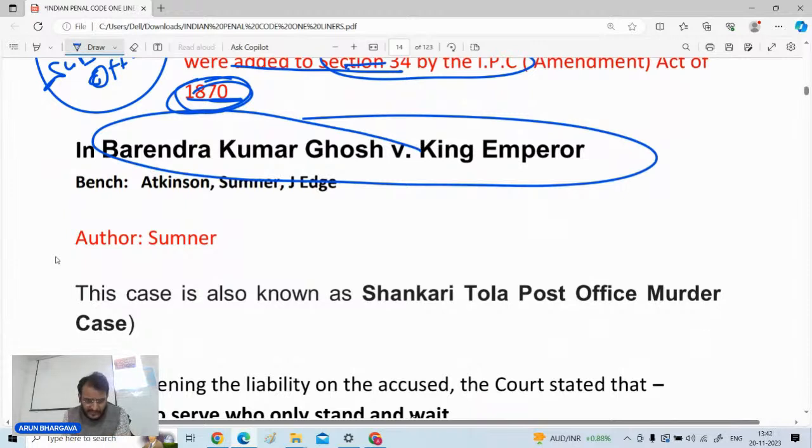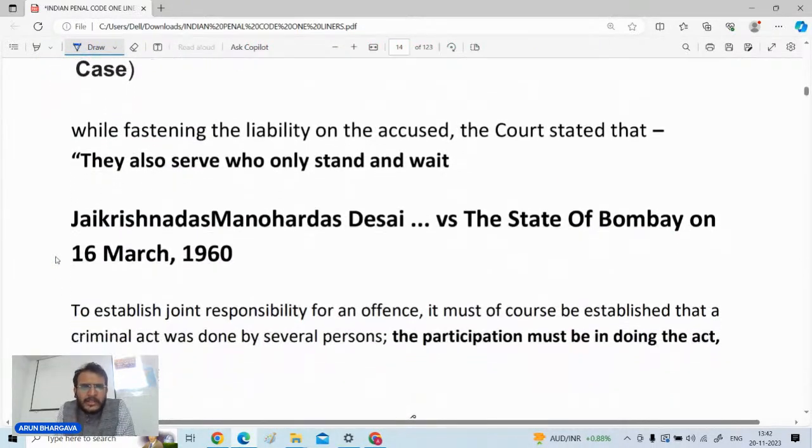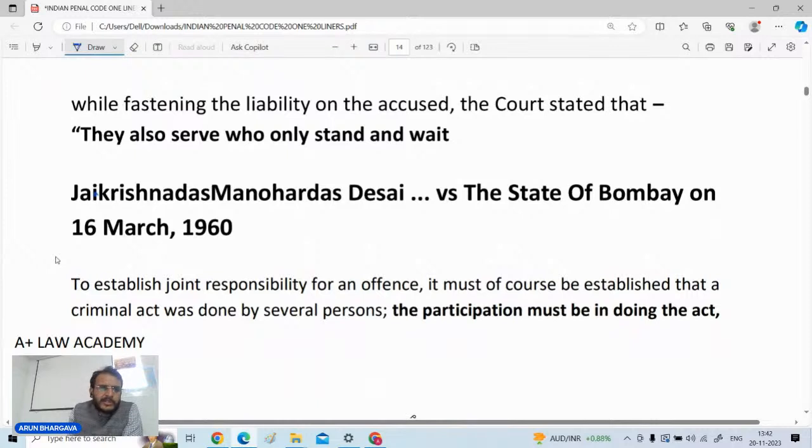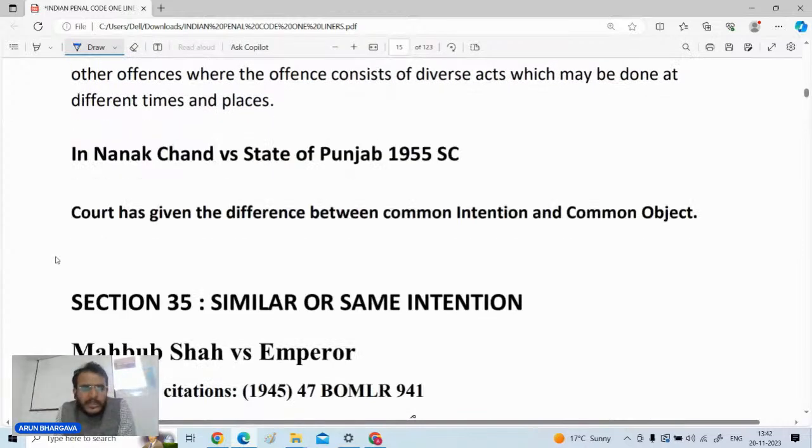Who are the judges in this particular case? Justice Atkinson, Justice Sumner, and Justice Edge have given this particular judgment. The author is Justice Sumner, and this is the important line given in this case law: "they also serve who stand and wait." ठीक है, कोई भी व्यक्ति अगर खुद एक्ट नहीं कर रहा लेकिन वो बाकियों का वेट भी अगर कर रहा है, even then also such person is liable for the main offense which is being conducted by the other co-accused persons.